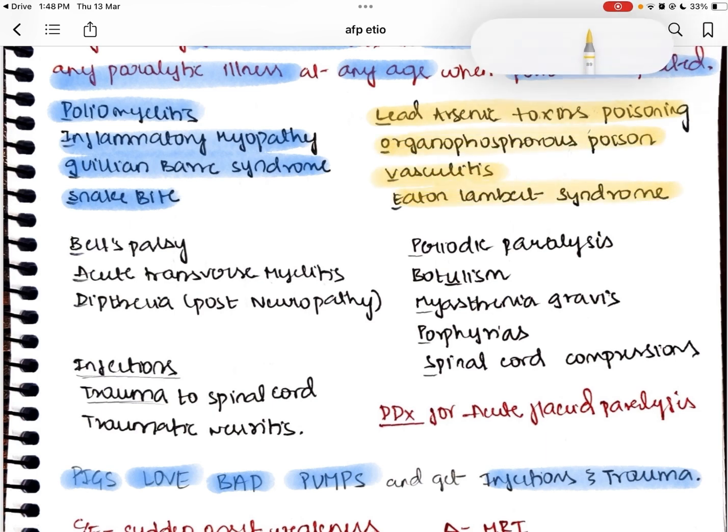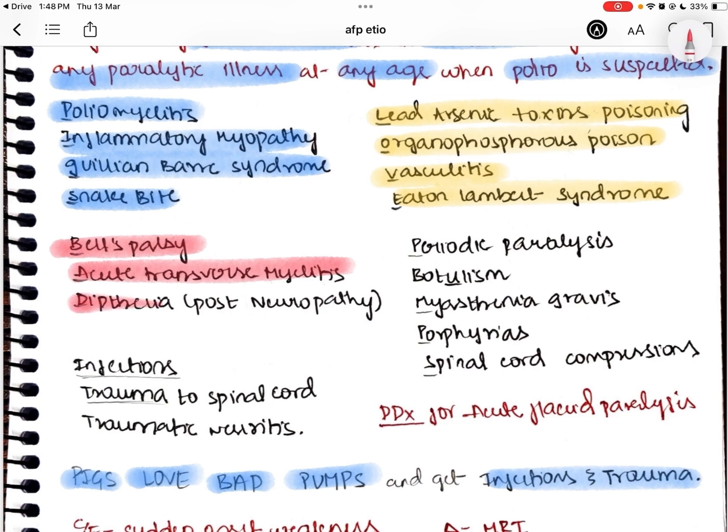Now coming to the next word, which is bad. From the word bad, you have to remember Bell's palsy, acute transverse myelitis, diphtheria. So post-diphtheric neuropathy is also a cause of acute flaccid paralysis. From the word pumps, you can remember periodic paralysis. From the letter U, you can remember botulism. M stands for myasthenia gravis, P again stands for porphyrias, and S stands for spinal cord compression.